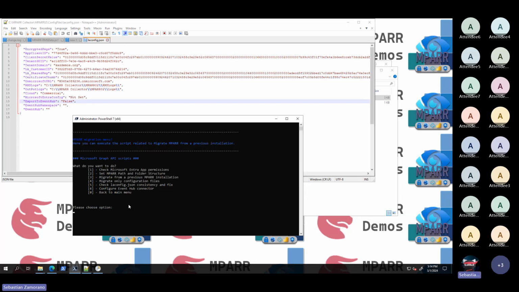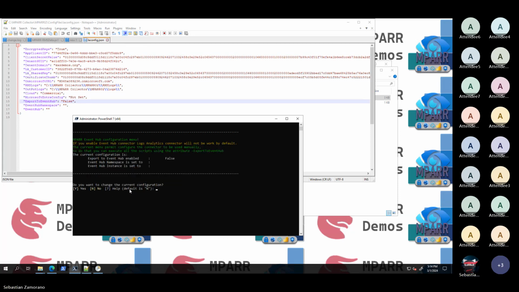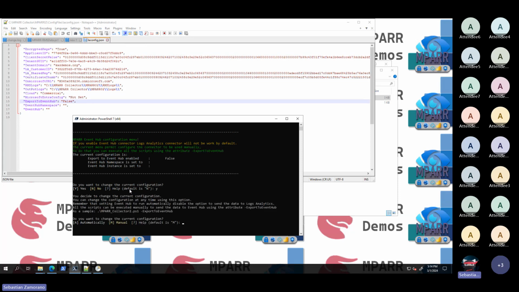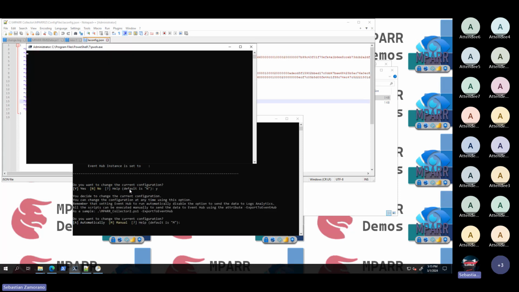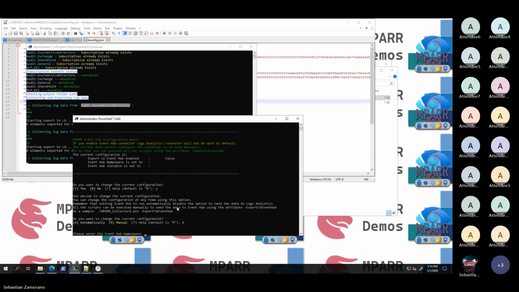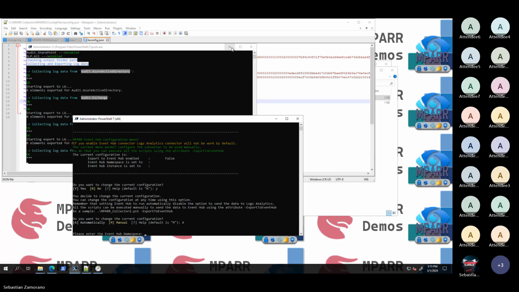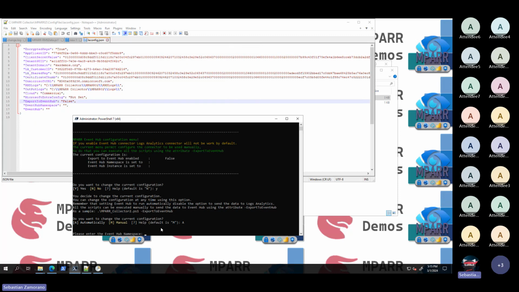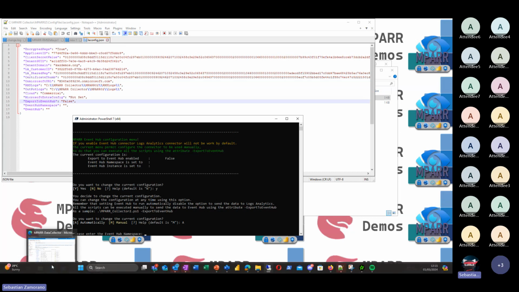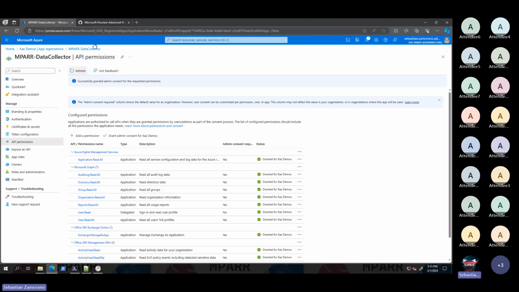And now I want to configure the Event Hub connector. I want to change the configuration. I will set it to automatically. The Event Hub namespace and the Event Hub instance.